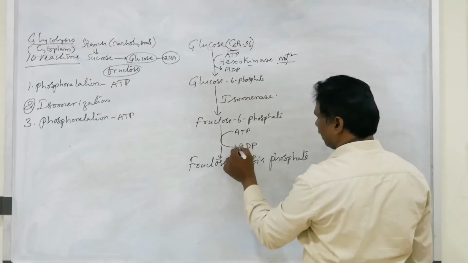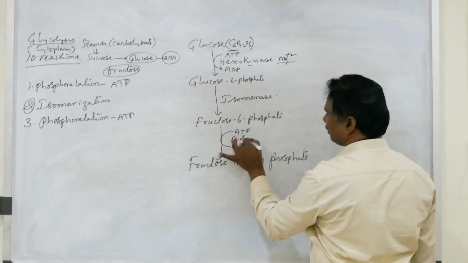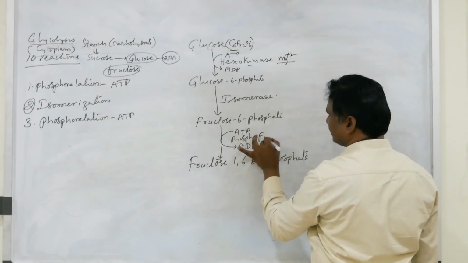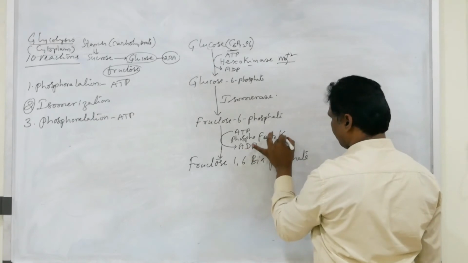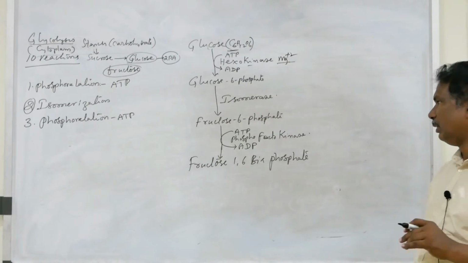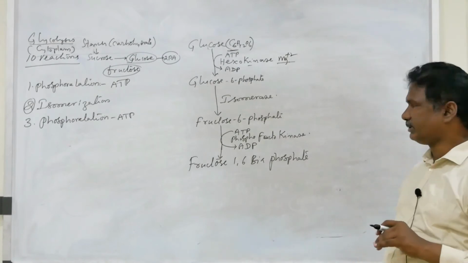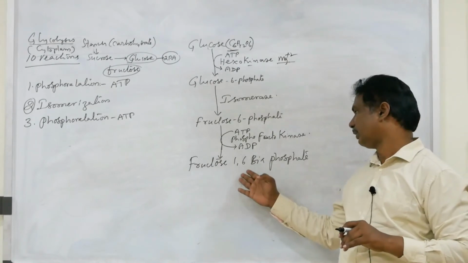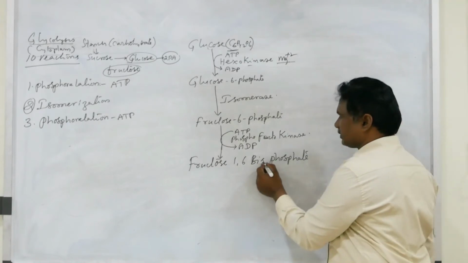In this one the enzyme is phosphofructokinase. In the presence of the enzyme phosphofructokinase, it is converting into fructose 1,6-bisphosphate.